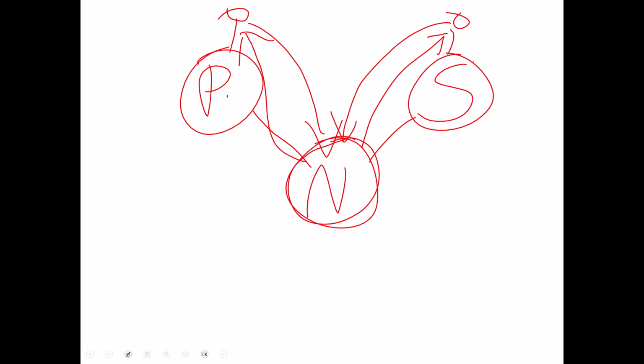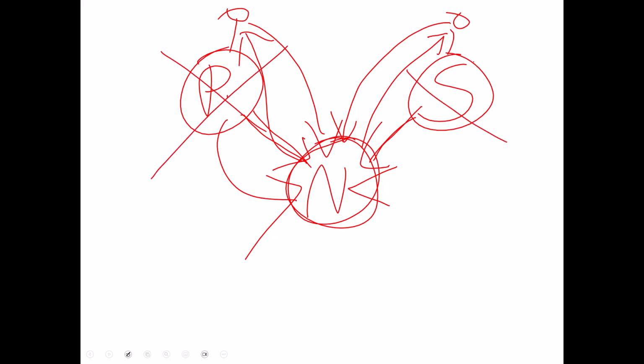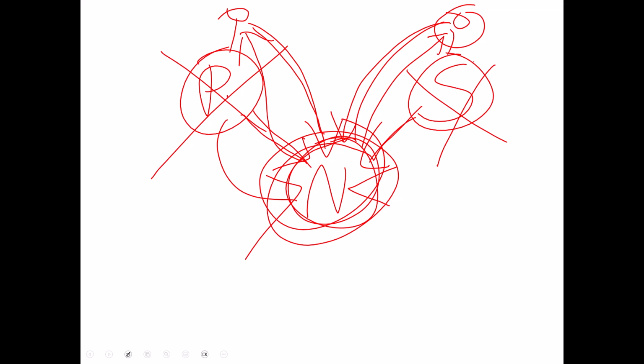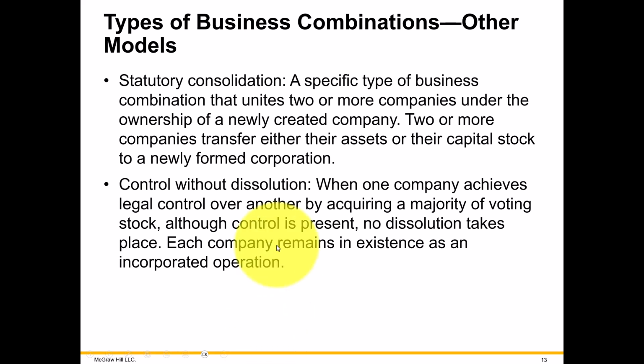Well, we'll do it just this way. So now the parent can transfer assets, sub can transfer assets. Liabilities can be assumed from both corporations into the new corporation, ultimately dissolving the two corporations, only leaving the new company owned by shareholders of the old company. Okay, so that's one way of handling this statutory consolidation.